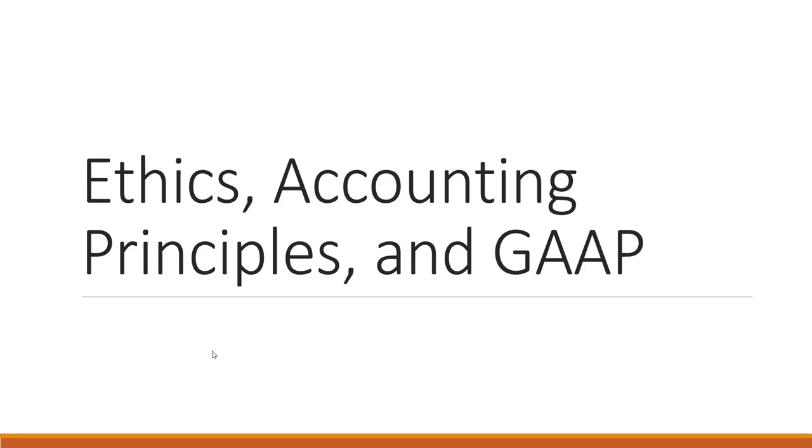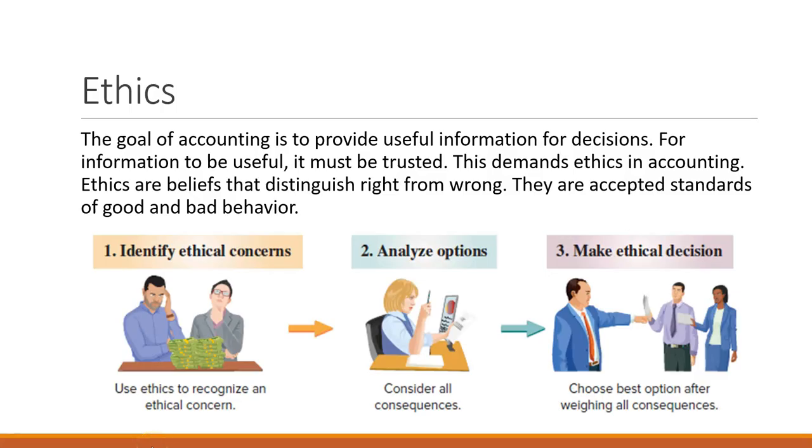So we're covering Chapter 1 for Principles of Accounting 1. And in this video, we're going to talk about ethics, accounting principles, and GAAP, G-A-A-P, or Generally Accepted Accounting Principles. Accountants are required to follow an ethical code. And if they do not follow an ethical code, they can actually lose their accounting license and be barred from practicing accounting.